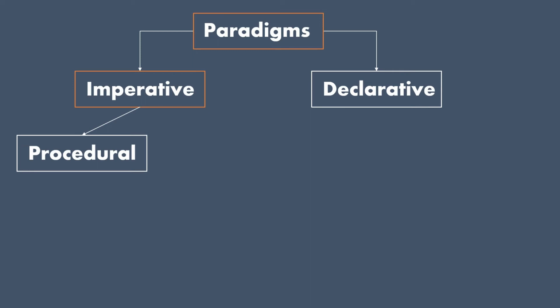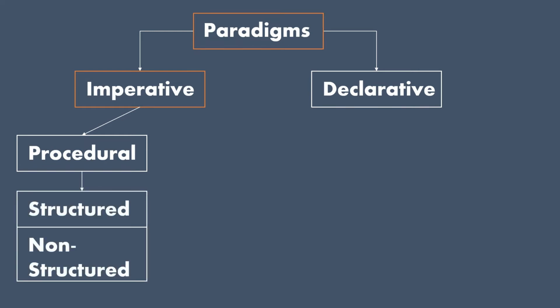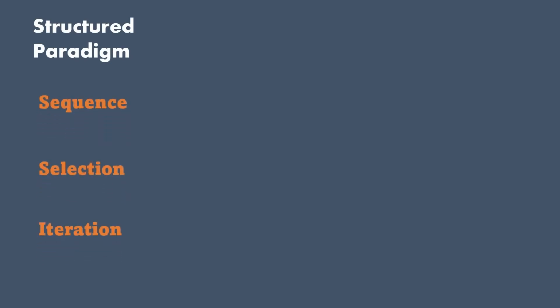Let's see. So we have now seen what is a procedural paradigm. And based on the jumps that we just discussed, it is divided into two types, structured and non-structured. Let's look into these. Let's first look into the structured paradigm. When a program is made using only a sequence, selection, and iteration, then it is following a structured paradigm.